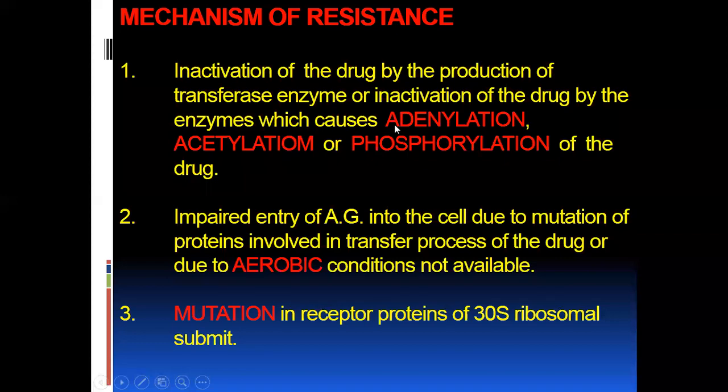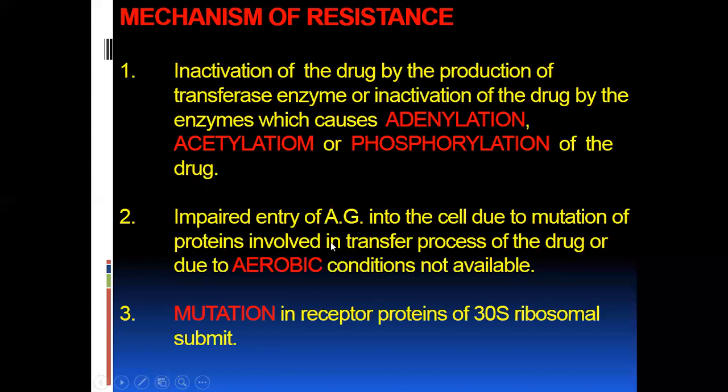These enzymes are produced by the bacteria, and they inactivate the drug for its action on the bacterial cell.